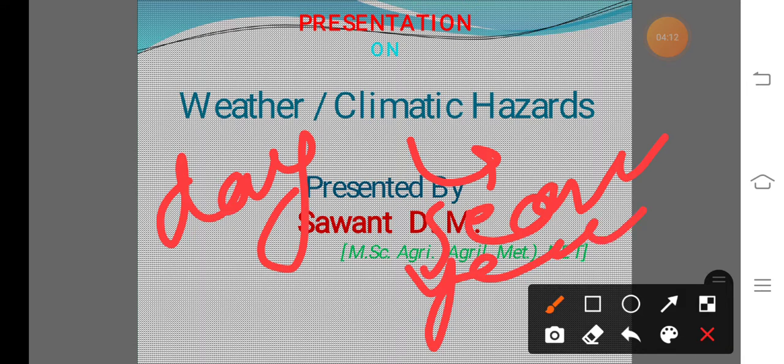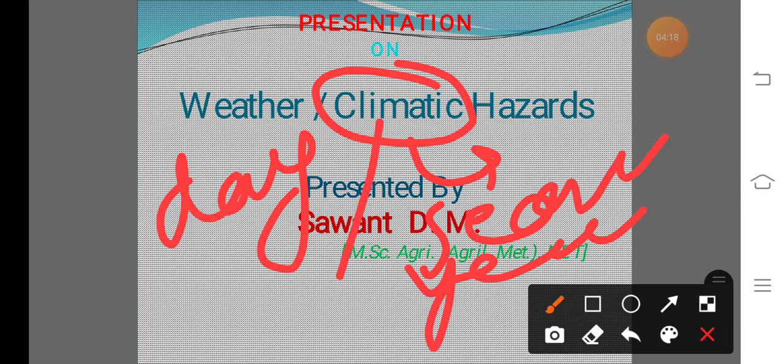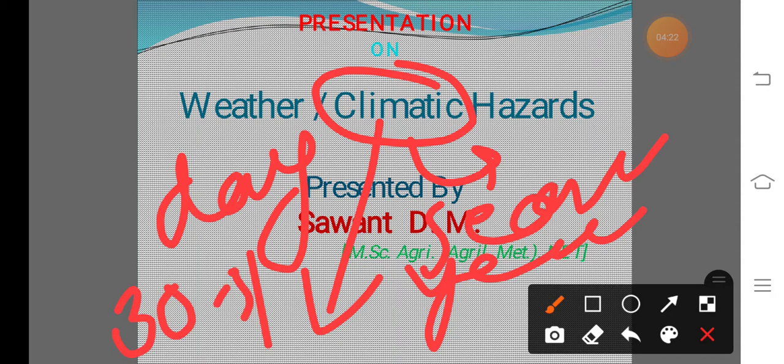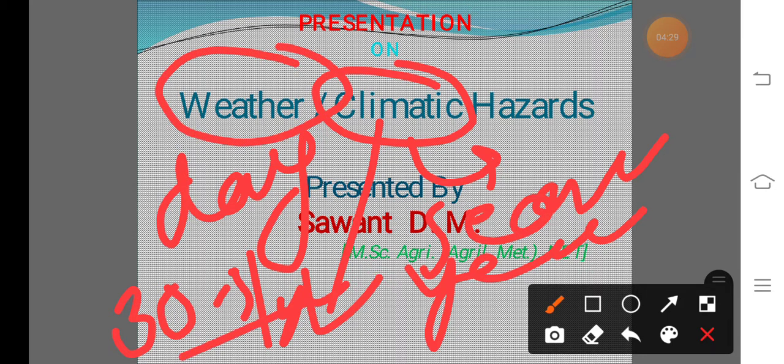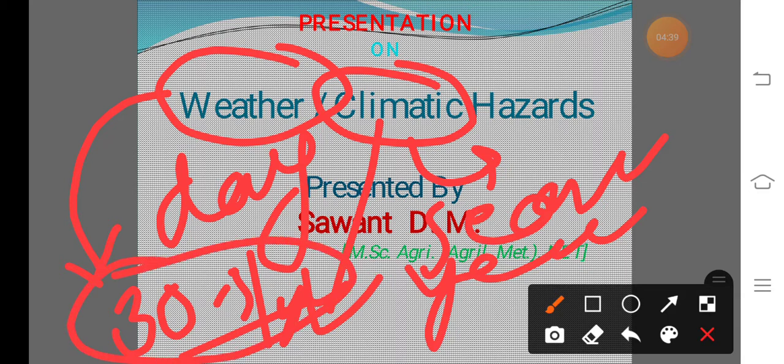In case of climate, IMD says the climatic condition is based on weather data available for 30 to 31 years. That means when weather data is available for 30 to 31 years, the average of this weather data is calculated, and the calculated average weather data is known as the climatic condition.